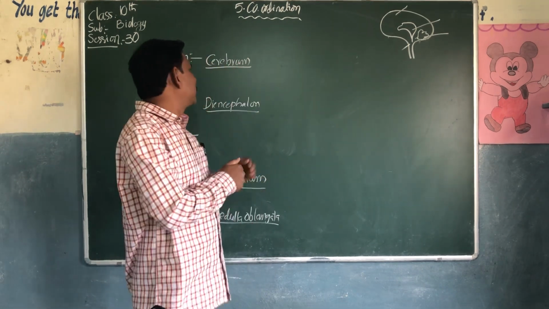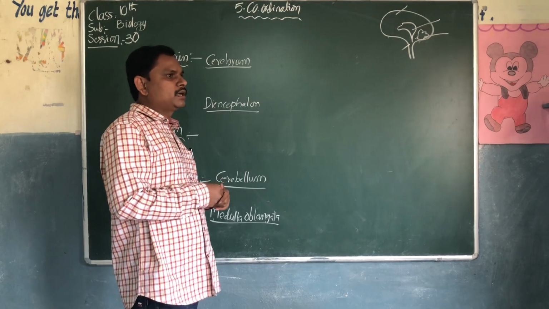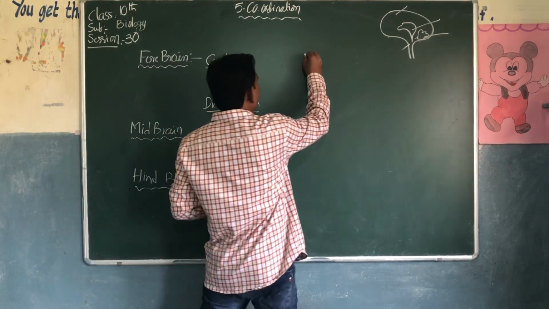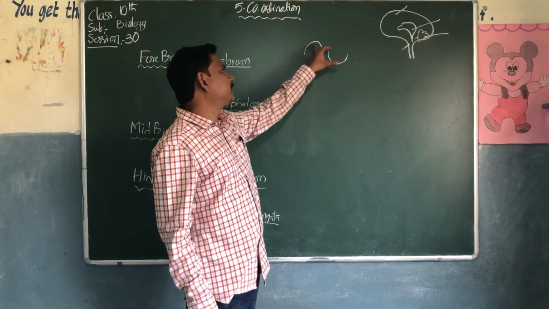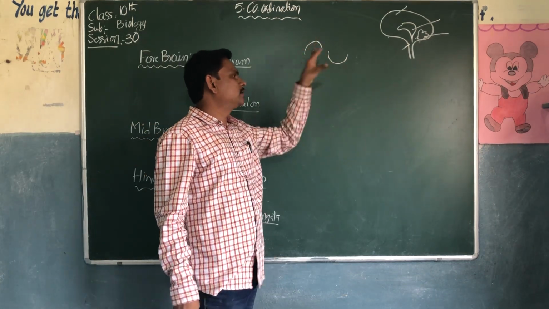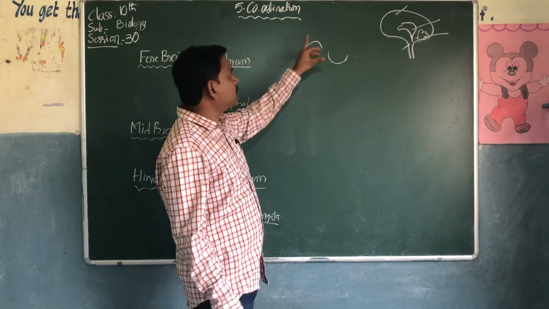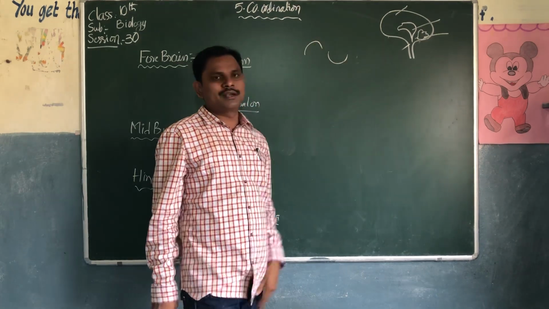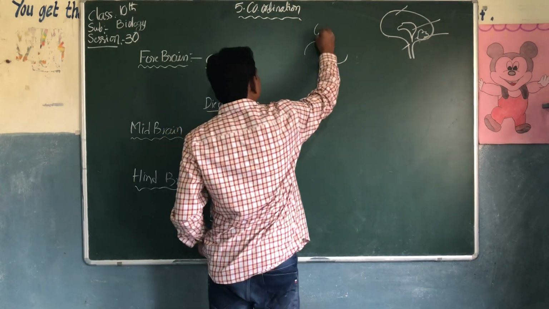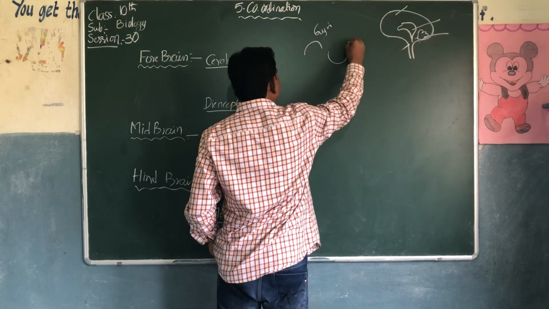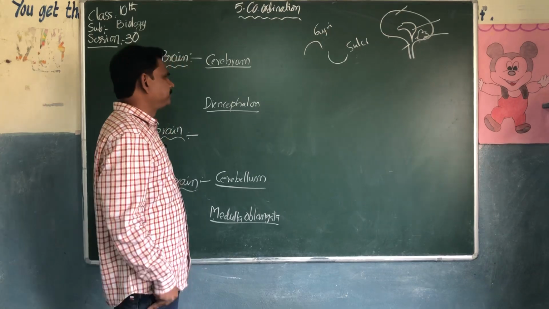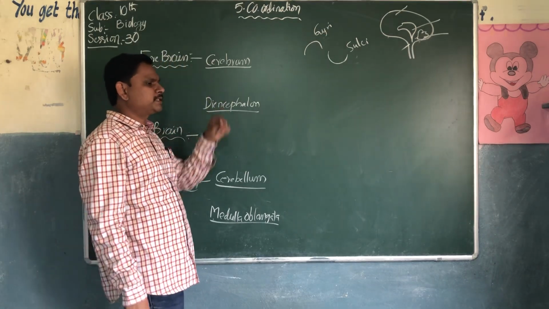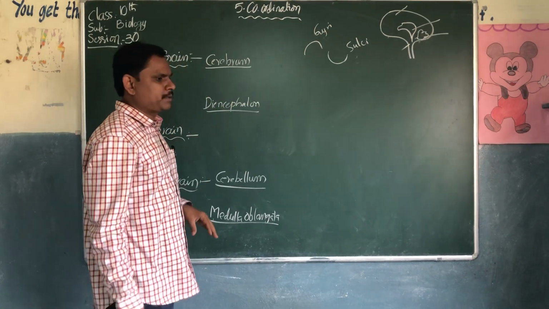In the cerebrum you can see depressions and elevations. The elevation is called gyri and the depression is called sulci. Sulci and gyri are present.